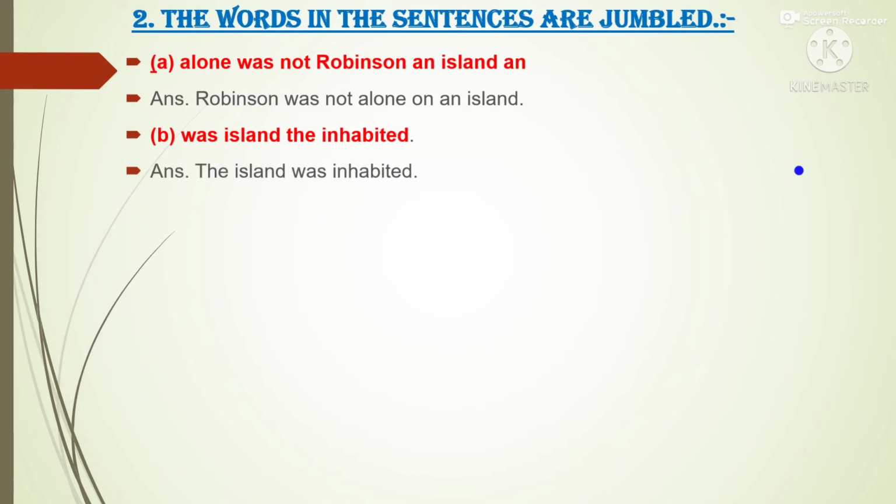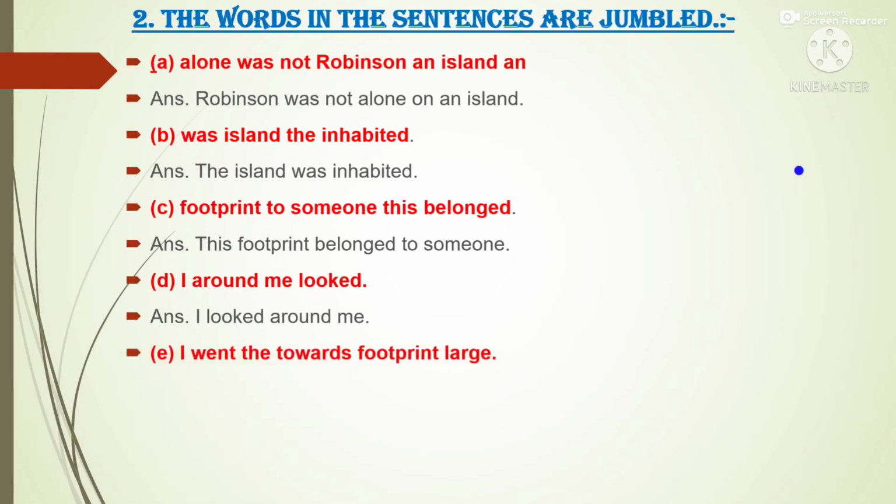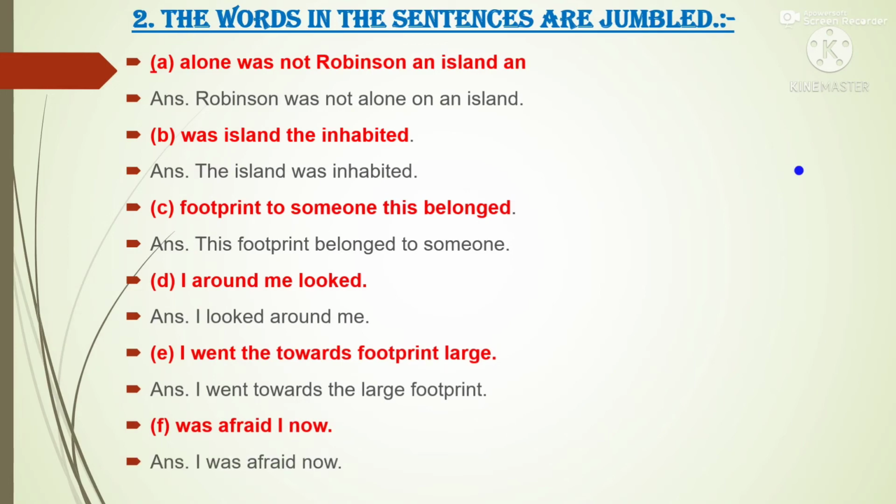The island was inhabited. Next: footprint to someone. This footprint belonged to someone. Next: I looked around me. I went towards the large footprint. I was afraid now.